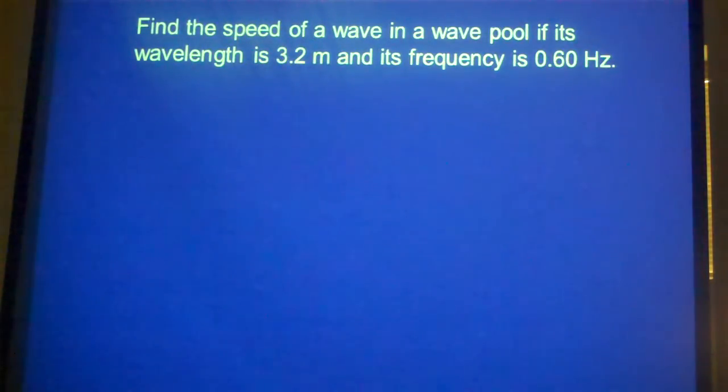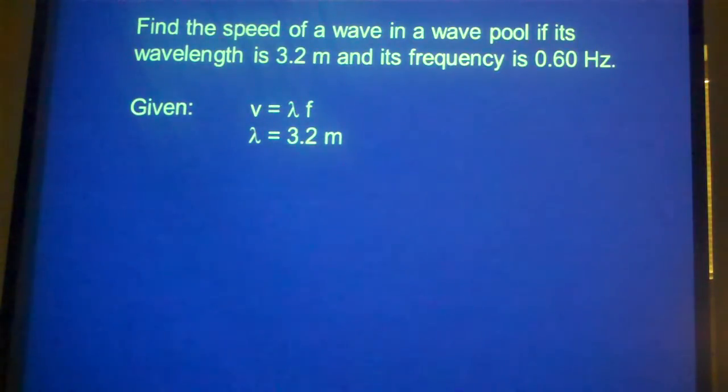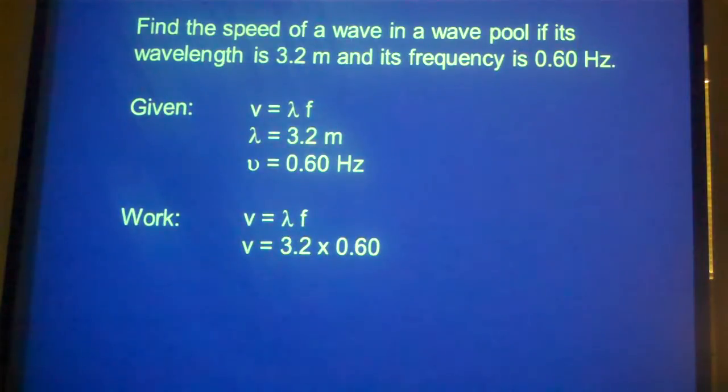So here's an example problem. If you go to a wave pool and you've got a wavelength that's 3.2 meters, which is a little over 10 feet, and its frequency is 0.6 hertz, that's 0.6 per second, so about every 2 seconds it goes by. Velocity is wavelength times frequency. The wavelength is 3.2 meters. The frequency is 0.6 hertz. So if you multiply those two together, you get a velocity of 1.92 meters per second.